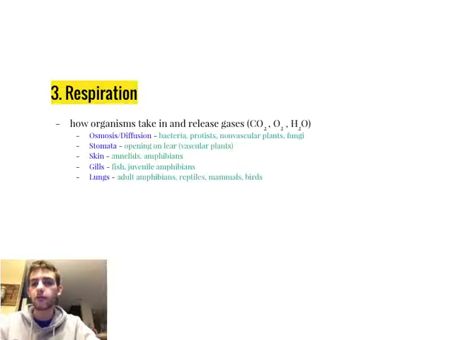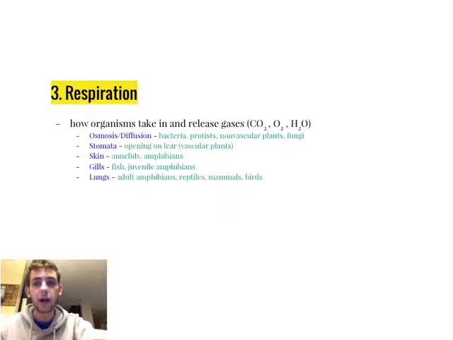The third life process is respiration, and this is how organisms take in and release gases, so things like carbon dioxide, oxygen, water vapor as well. And so organisms will do this through osmosis or diffusion, so bacteria, protists, non-vascular plants, and fungi. Vascular plants have evolved stomata, which are openings on the bottom of a leaf that allow for gas exchange to occur. Annelids and amphibians, annelids are like worms, they respire through their skin.